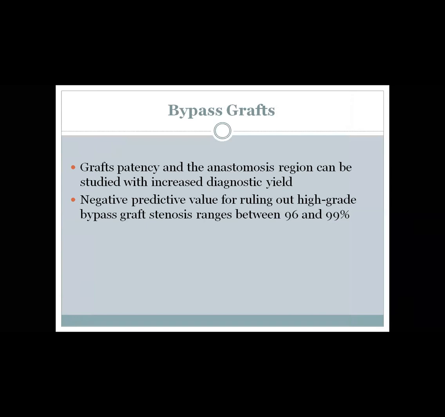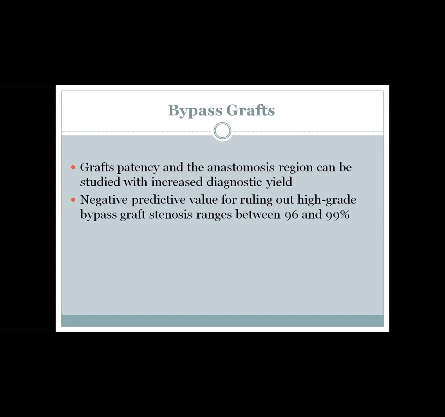Another role for the cardiac CT is the assessment of bypass grafts. And two important points in assessing the bypass graft are to check the patency of the graft and to assess the anastomosis site. These are the most important 2 points in doing cardiac CT for bypass graft: to study the anastomosis region and to see the patency.